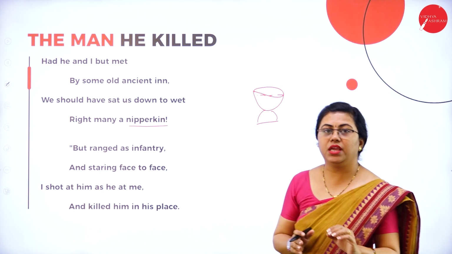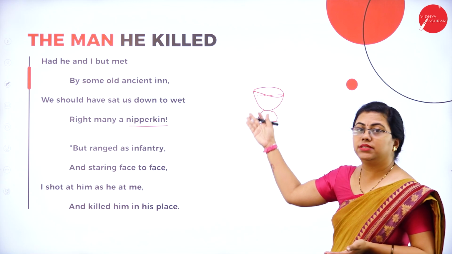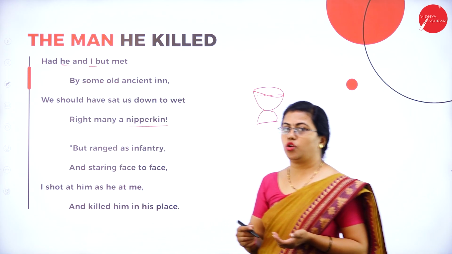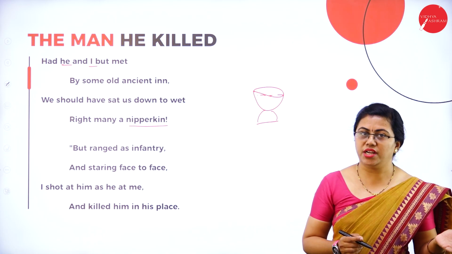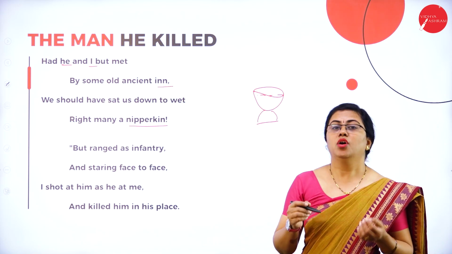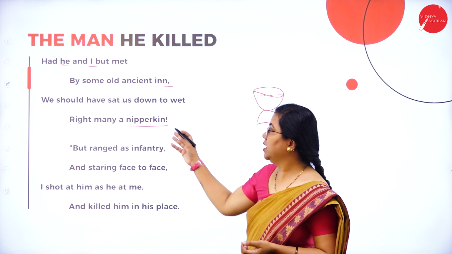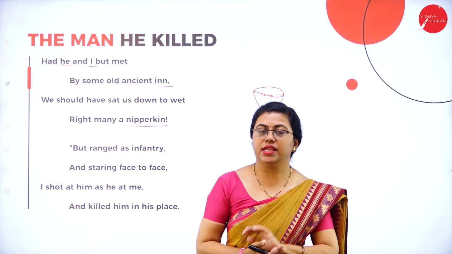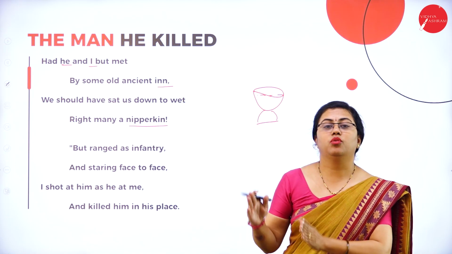So the speaker, that is the person who is narrating, is actually talking about he and that person. Okay, so I is the speaker and the other person is he. Suppose they had met in an old inn, that is an ancient inn. Inn is a hotel. Suppose they had met in a restaurant, what would happen? They would have sat down to wet many a nipperkin. That means they would start drinking in a friendly state, is what he says. Suppose we had met in a hotel, we could have done that.